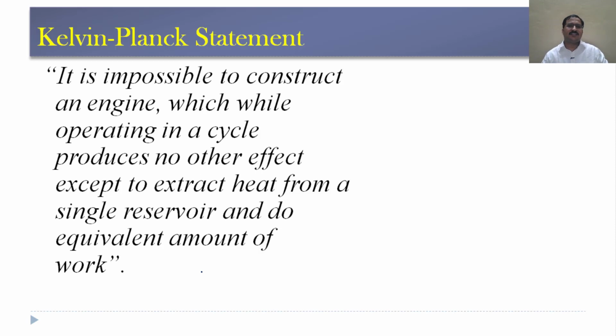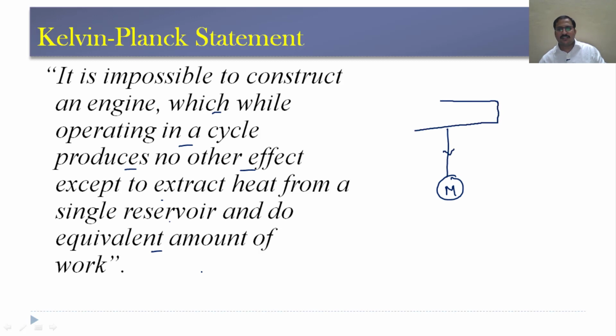So Kelvin-Planck statement says that it is impossible to construct an engine which while operating in a cycle produces no other effect except to extract heat from a single reservoir and to do equivalent amount of work. So the statement goes like this: see, there is no machine which can extract heat from a single thermal reservoir.